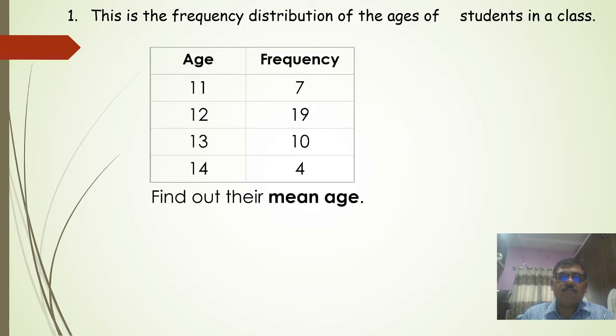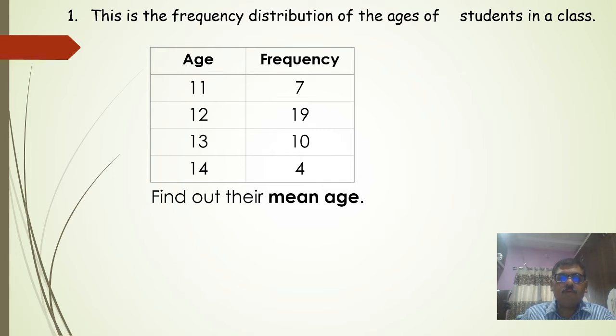The next is the frequency distribution. When the frequency is given, how do you calculate the mean? You calculate the mean by multiplying, that is the summation of fx divided by n.